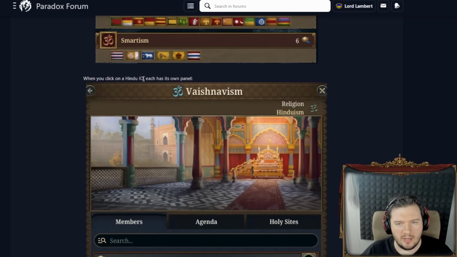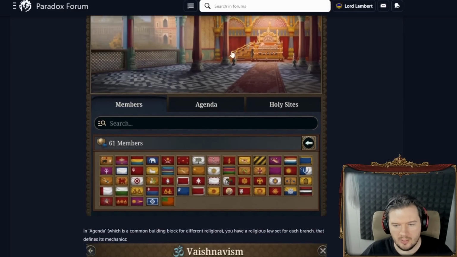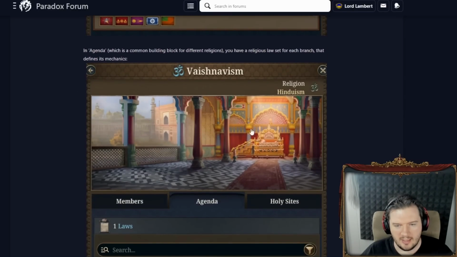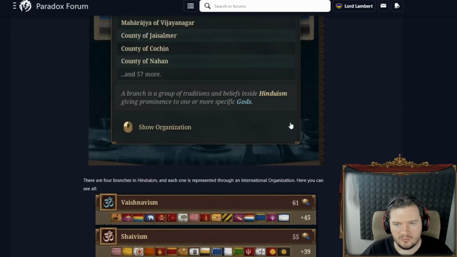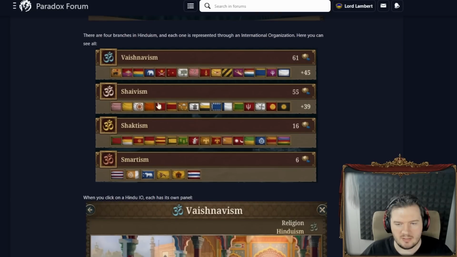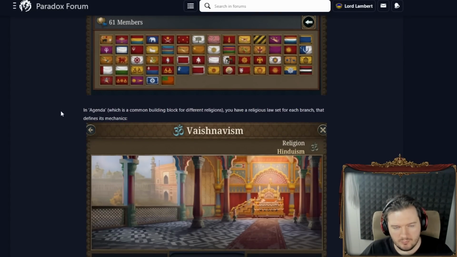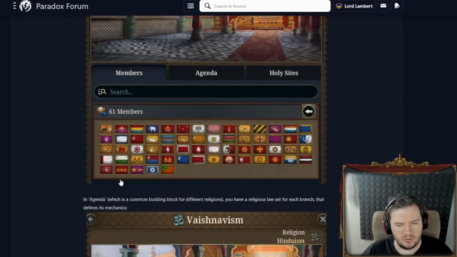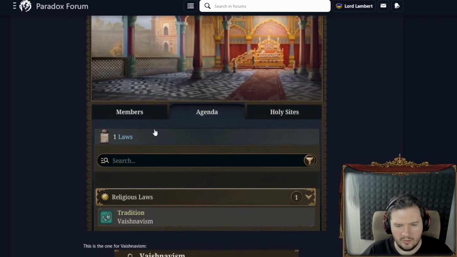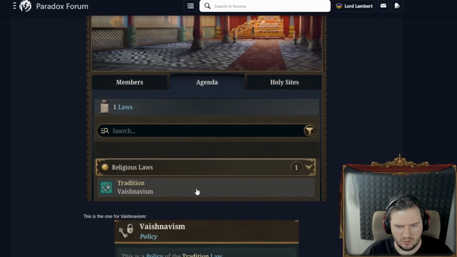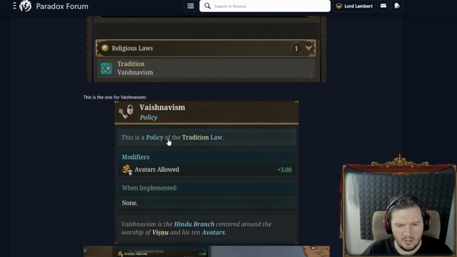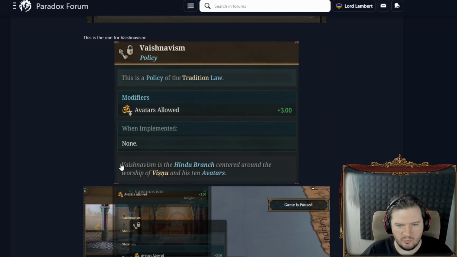So when you click on a Hindu IO, each has its own panel as well, and we can see what is going on inside there. We've gone through like 4 different panels now, seeing Vaishnavism, and not one has told me what it is. But when you're in IOs, you can do agendas. So the agendas that they have, some religious laws, see traditions. There we go. Finally, what is Vaishnavism? We finally got there. Vaishnavism is the Hindu branch centered around the worship of Vishnu and his 10 avatars. Fair enough.